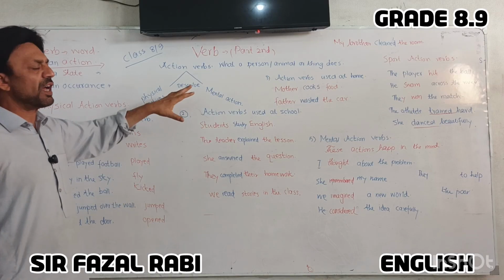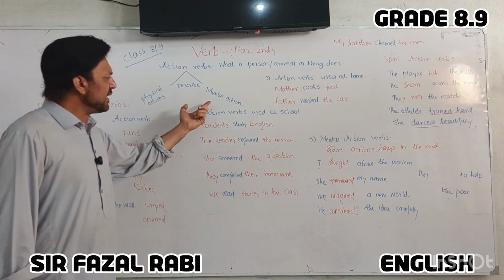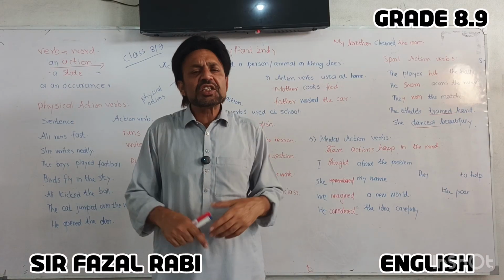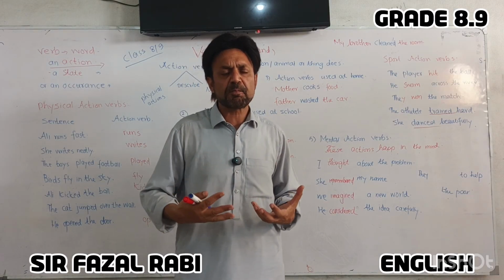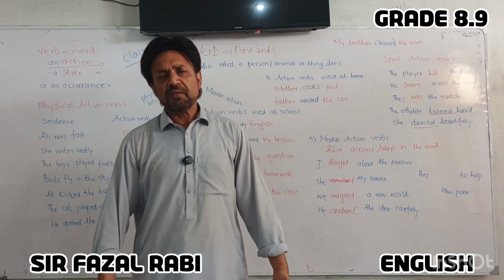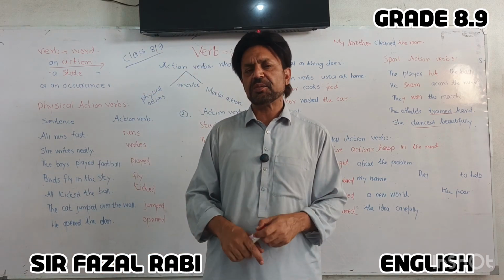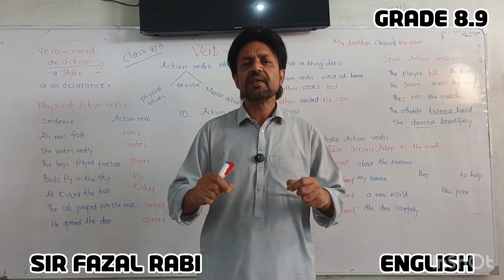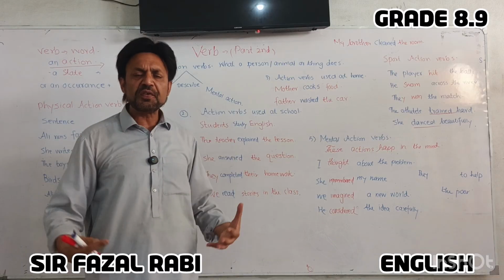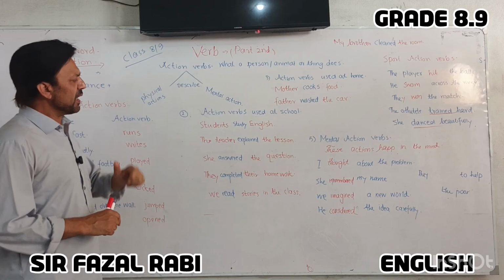So action verbs describe two types of action: the physical action and mental action. The physical action means the action involves some of our physical parts or body parts. We run, so it's a physical action. We use our legs when we ride, so it's a physical action because it involves our physical organs like hands. In the same way, an action that involves our physical part is called a physical action.